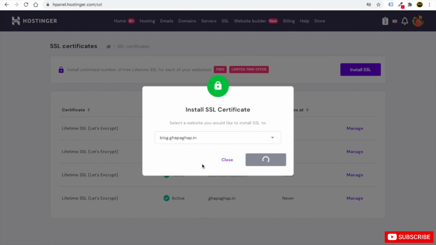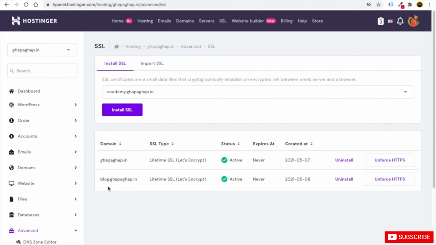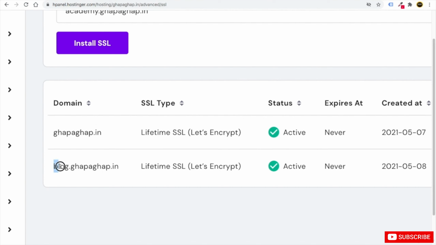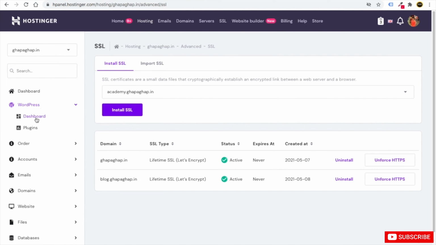It can take a maximum of 3 minutes. It can also happen in less than 3 minutes. Okay, so just wait for a few minutes. Then close. Now you can see that you have added an SSL certificate in your subdomain as well, that is blog.gapagap.in. So you can put unlimited SSL in your subdomains as well. Now if you want to install a website, or you can say a WordPress website, inside this subdomain, how can you do that? You just need to click on this WordPress, just select this, then click on dashboard.